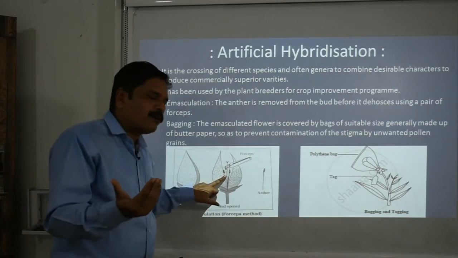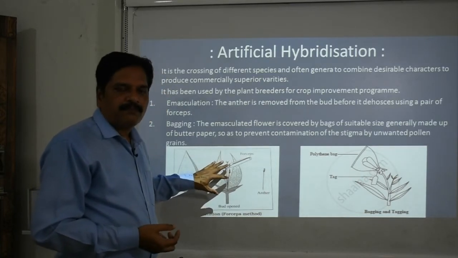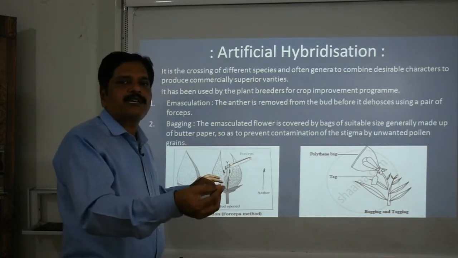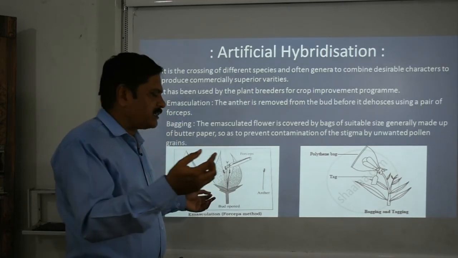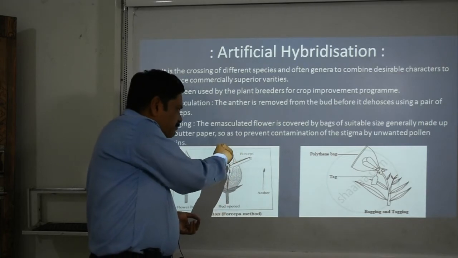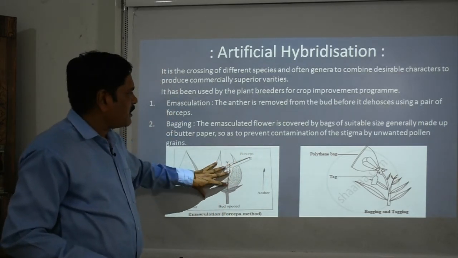Later, when the female reproductive part, the gynoecium, becomes mature, a mature anther from the desired plant variety is brought and sprinkled over the stigma, and this way it gets pollinated. So this is emasculation.